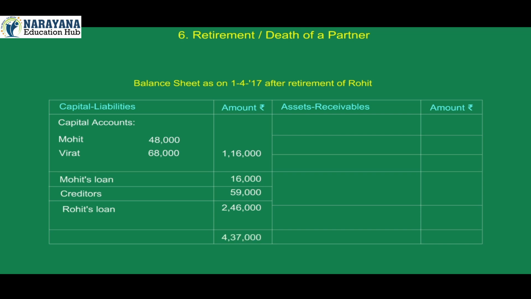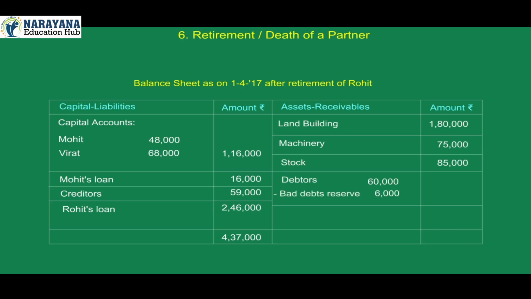Assets receivables amount. Land building 1,80,000, machinery 75,000, stock 85,000, debtors 60,000, less bad debts reserve 6,000, total 54,000, bank 43,000, total of assets receivables 4,37,000.